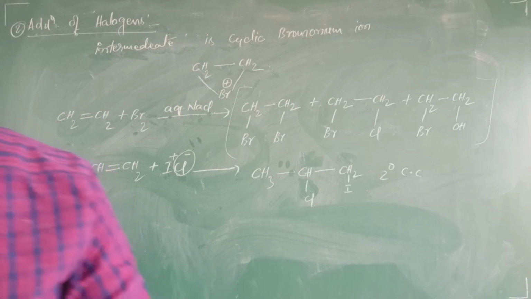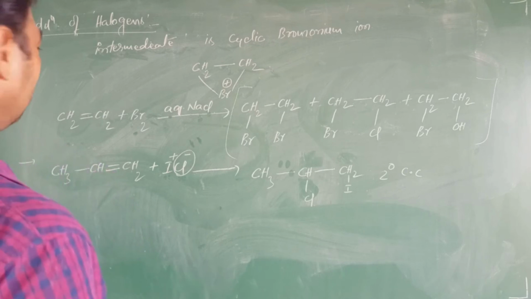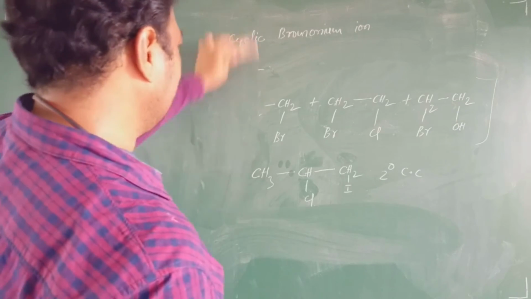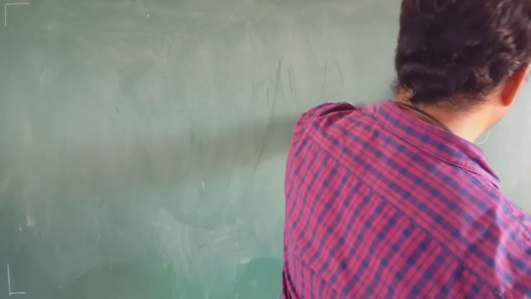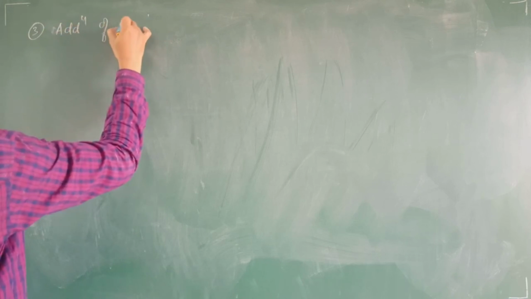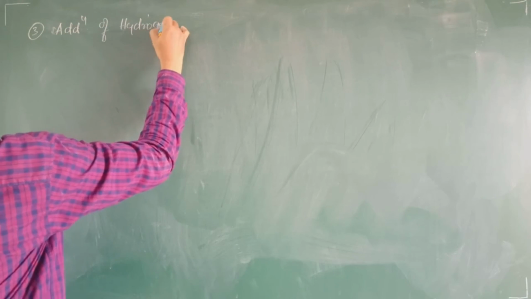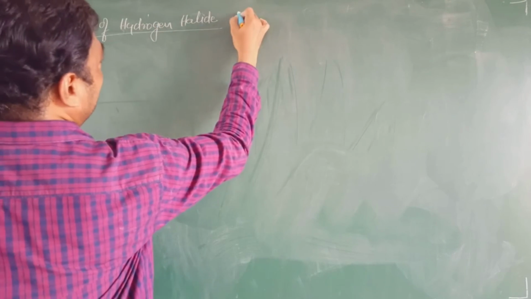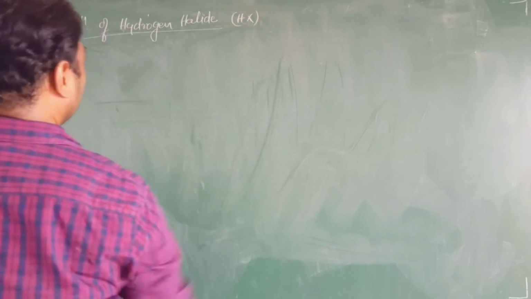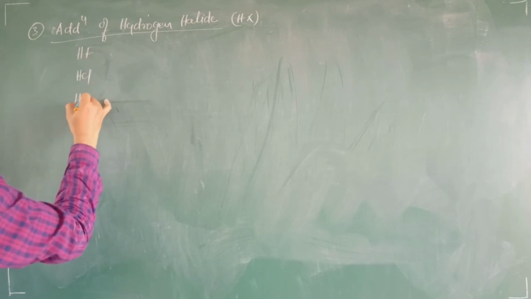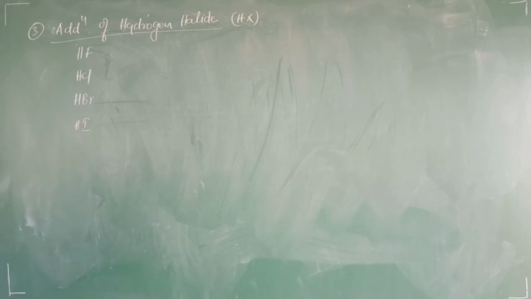Okay. Right. Now, after this one, we will come to the next one, that is addition of hydrogen halides. Addition of hydrogen halides, that is the third reaction. Addition of hydrogen halides, that is HX. What are these HX? It is HF, HCl, HBr and HI.